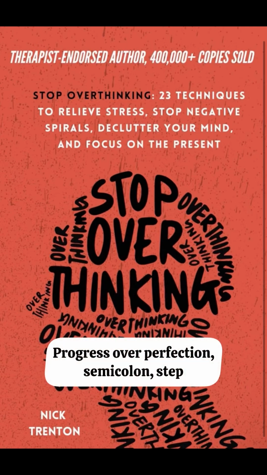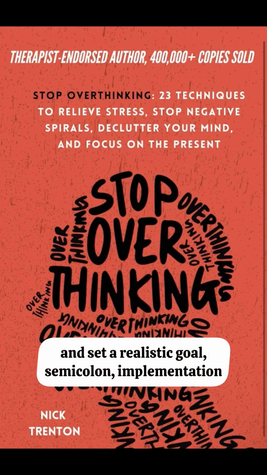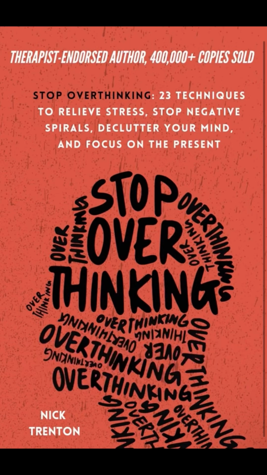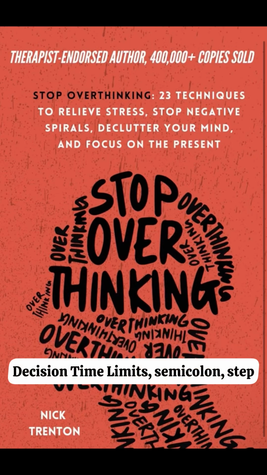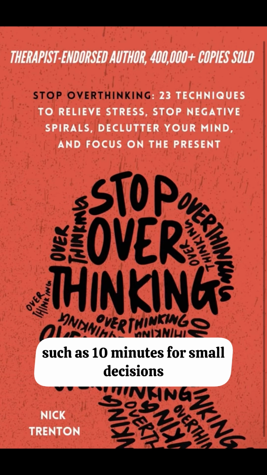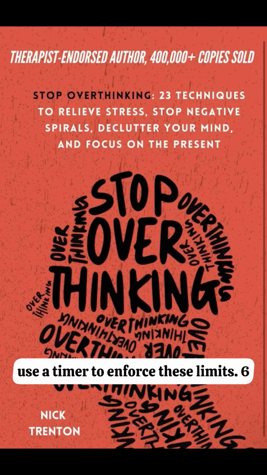4. Progress over perfection. Step. Identify one area where you strive for perfection and set a realistic goal. Implementation. Commit to completing a task without aiming for perfection. 5. Decision time limits. Step. Define a time limit for decisions, such as 10 minutes for small decisions and 30 minutes for larger ones. Implementation. Use a timer to enforce these limits.